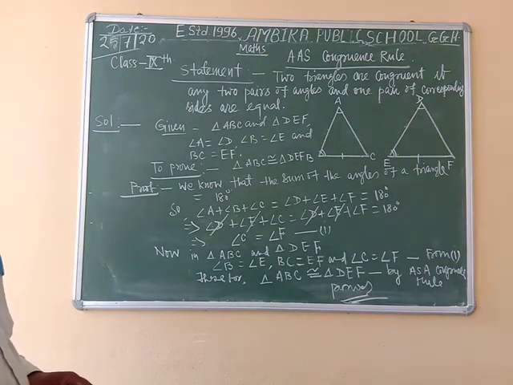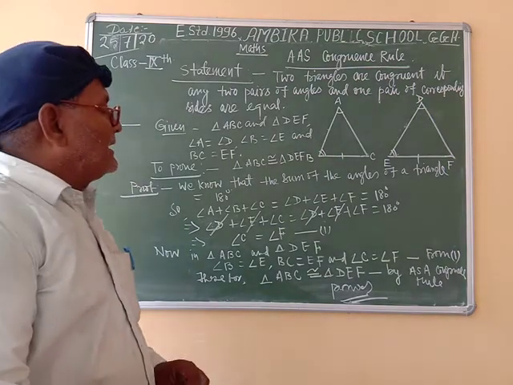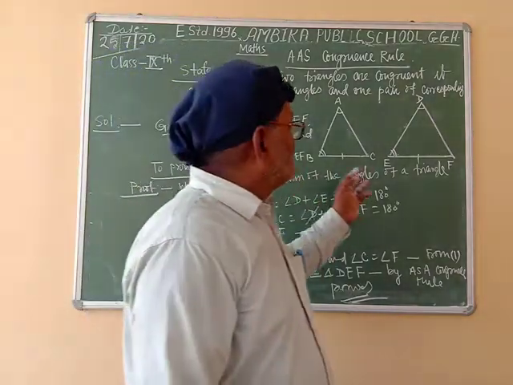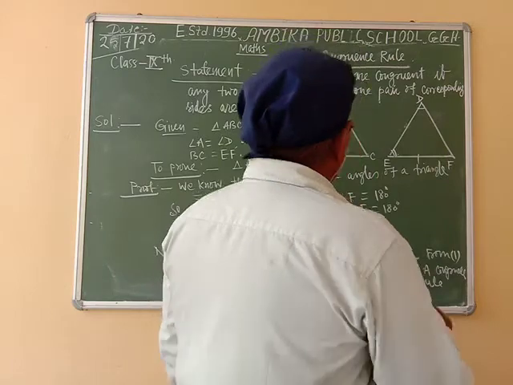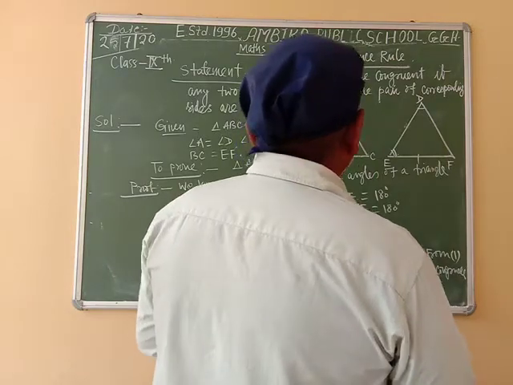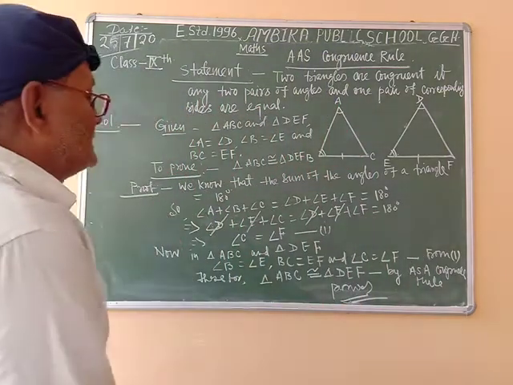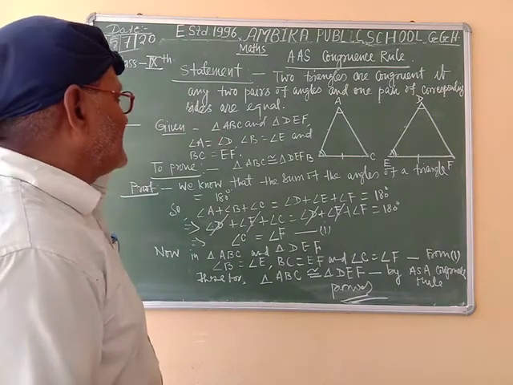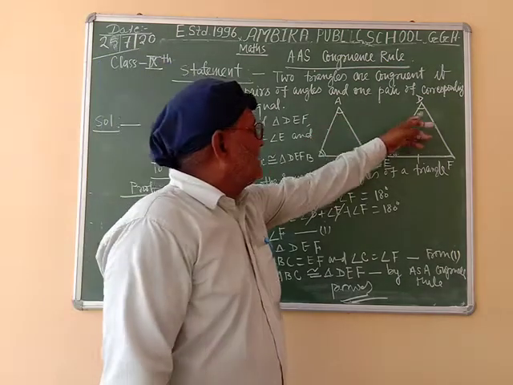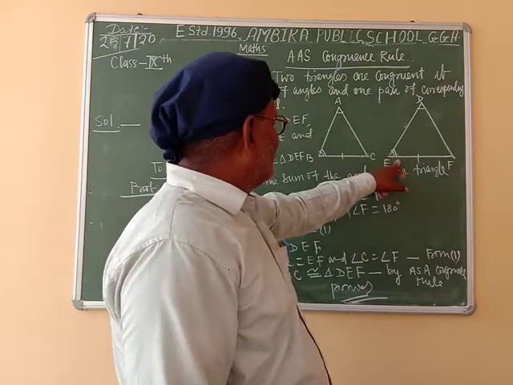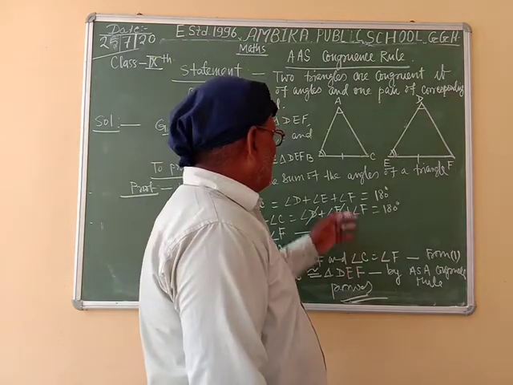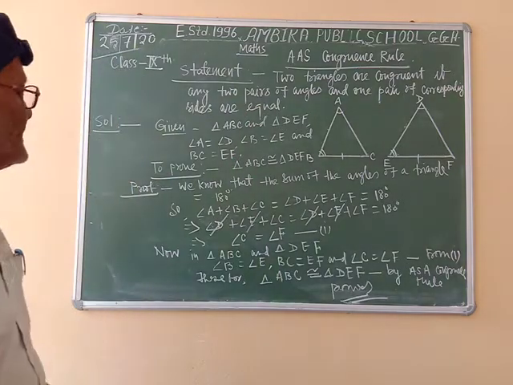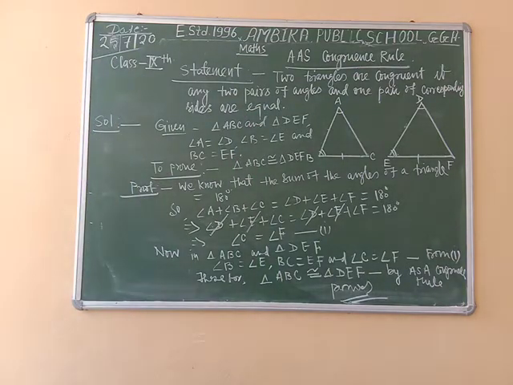Two triangles are congruent if two angles and any one side of one triangle are equal to the two angles and the corresponding side of the other triangle. So we are given in triangles ABC and DEF, angle A is equal to angle D, angle B is equal to angle E, and one side BC is equal to EF. We have to prove that triangle ABC is congruent to triangle DEF.